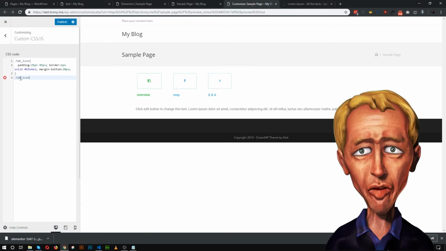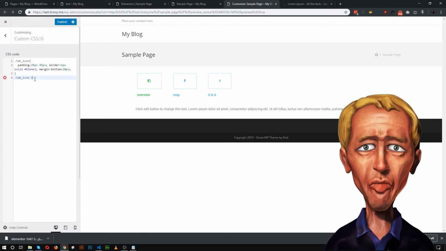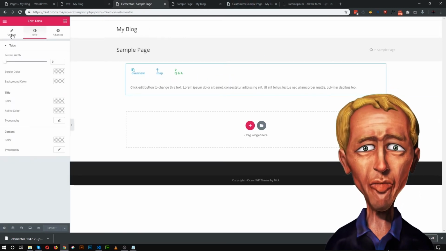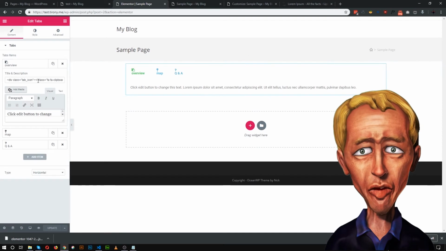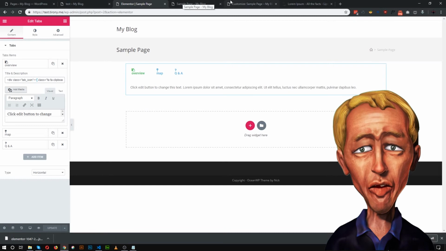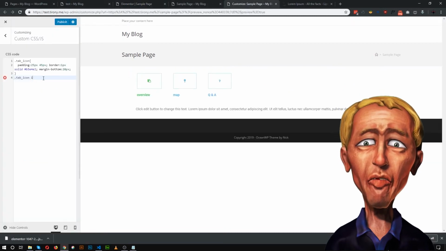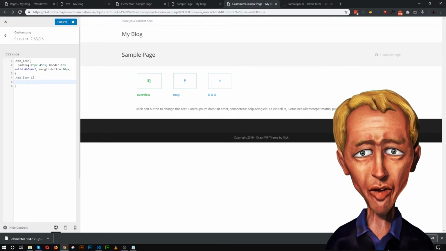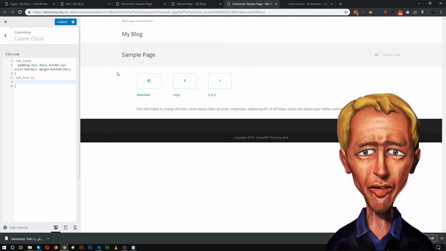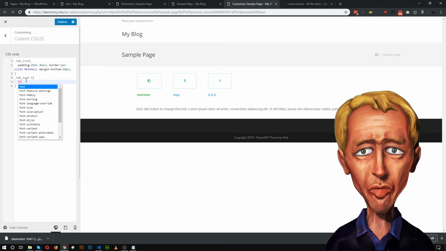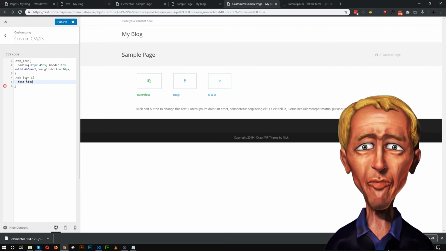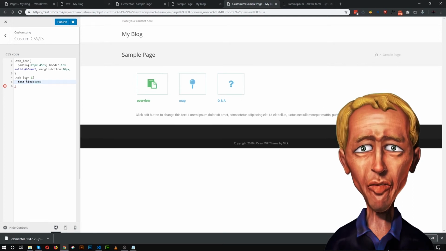So let's target the tab icon and the I tag, because the tag of our icon was I, as you can see in here. So let's target this I tag and let's add some CSS on it. First of all, we need to make this icon size bigger. So let's increase the font size. Font size 40 pixels maybe. Okay,